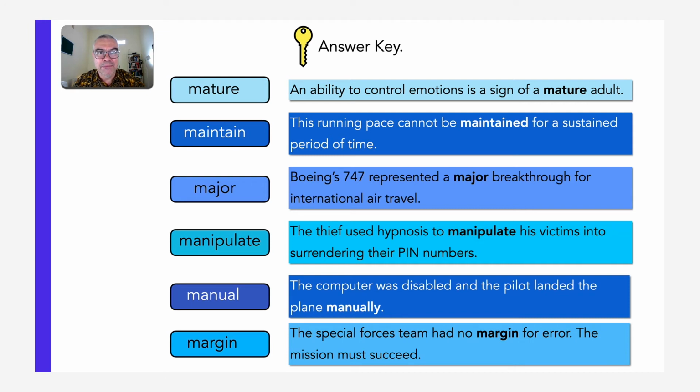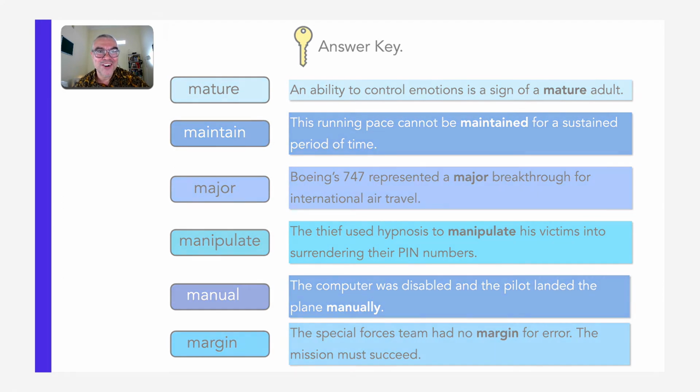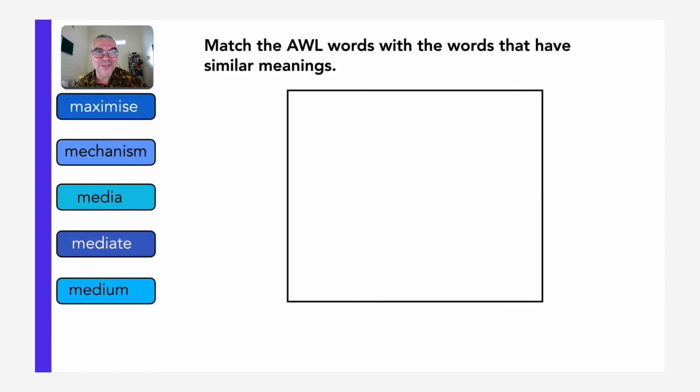The mission must succeed. Good, you're doing really well. We've just got 2 groups of words to go in this set, all right? So let's get on with it, shall we? Here are the next group of words that we're going to practice. Maximize, mechanism, media, mediate, and medium.